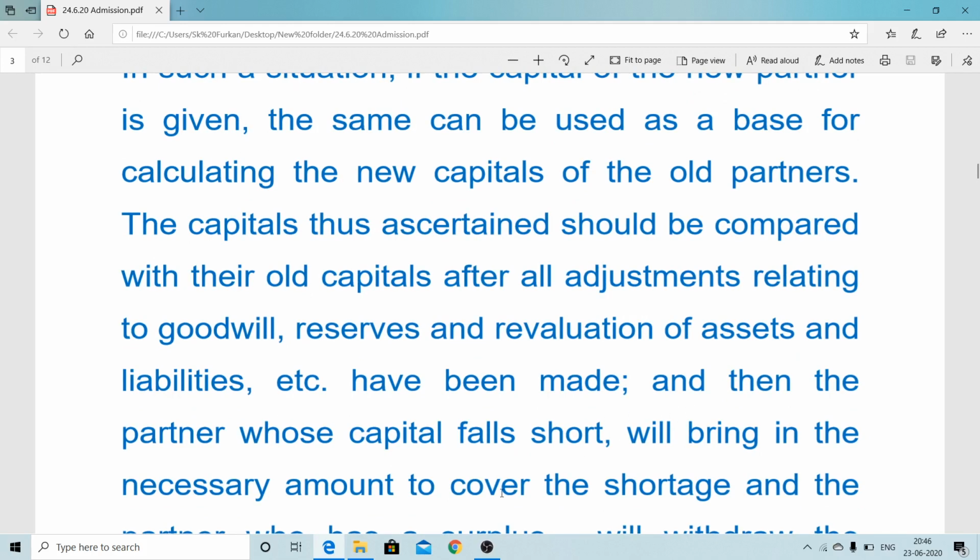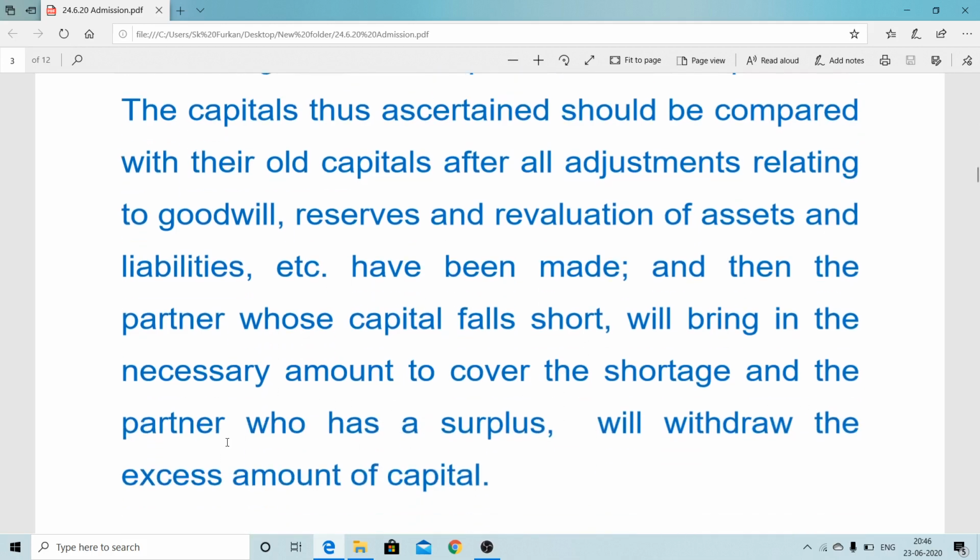And then the partner whose capital falls short will bring the necessary amount to cover up the shortage, and the partner who has the surplus will withdraw the excess amount of the capital. So that was the summary. Ultimately, the old partners want to change their capital, and that change takes place on the basis of new partner's capital contribution, and to make up that capital, cash can be brought or cash can be withdrawn. So that is the ultimate summary of this topic.